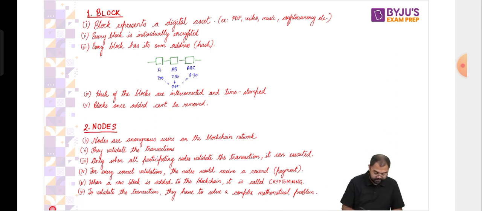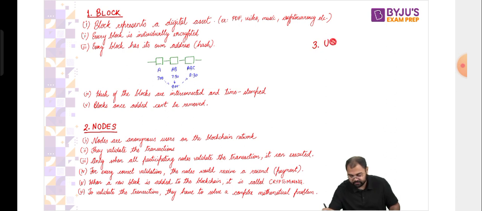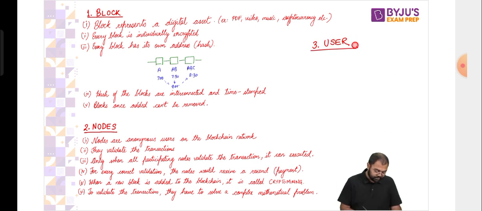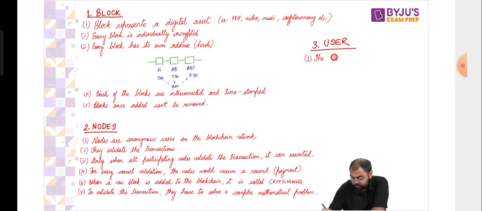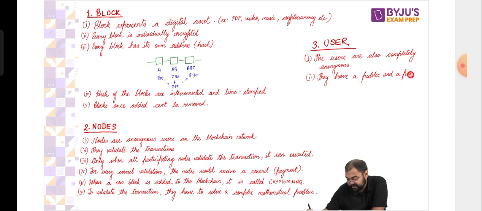Now, the third aspect of security is from the perspective of the user itself. When it comes to the user, first and foremost, the users are also completely anonymous. They have a public and a private key to execute the transactions.